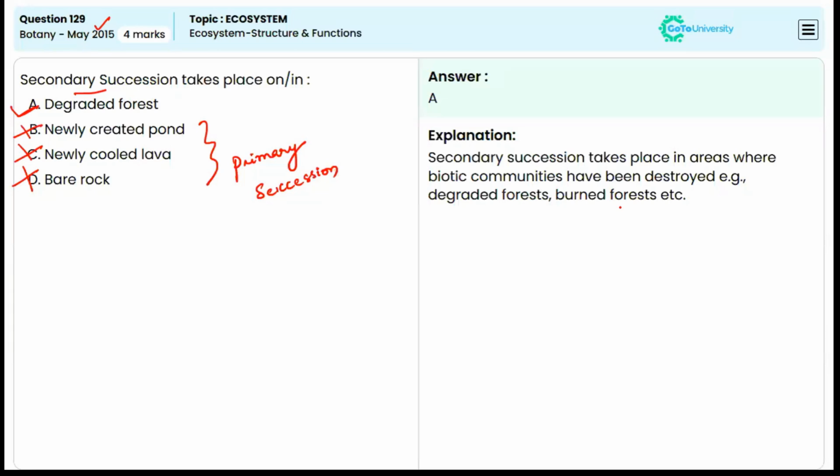So what is secondary succession? Secondary succession takes place in areas where the biotic communities have already been destroyed. That means they had some plants before. After destruction, they lost the biotic communities. For example, degraded forest, burned forest, etc., because of some human activities or natural calamities like fire, flood, etc.